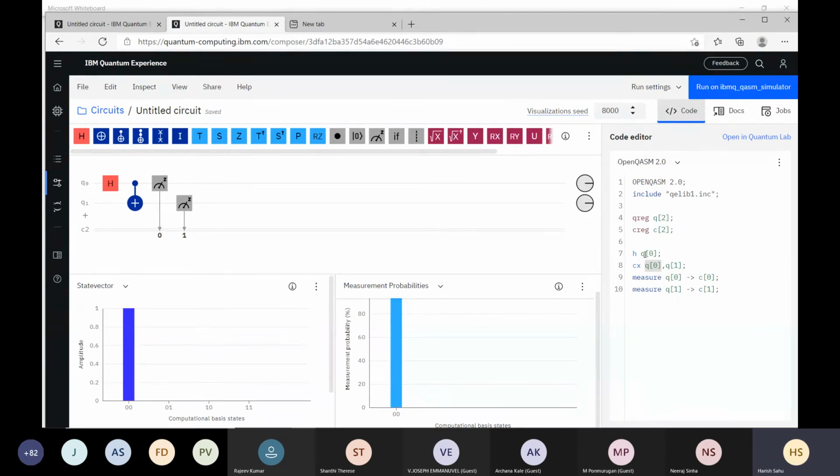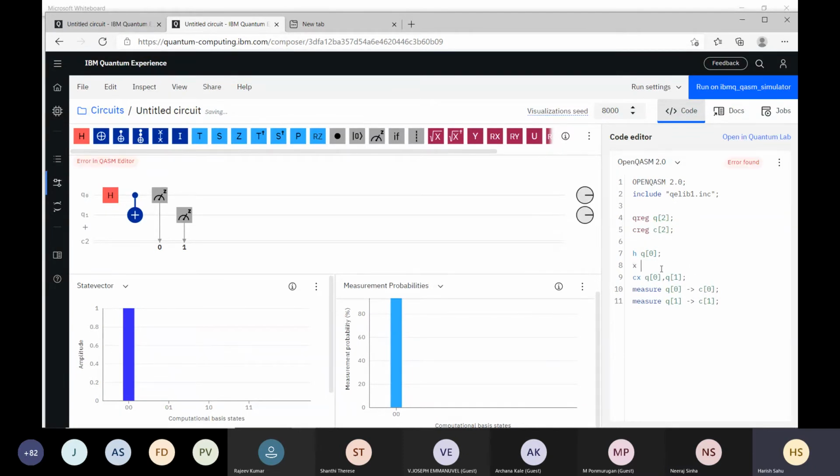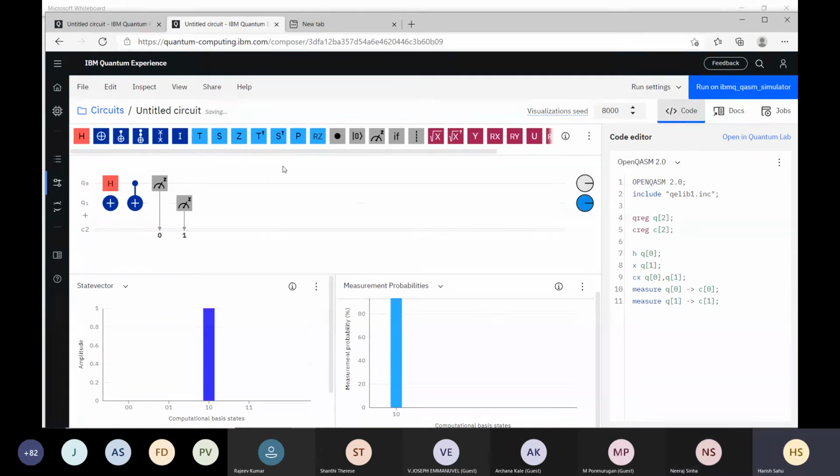If you change something here, let's suppose I add something like x of Q1, or apply Hadamard on the Q1 qubit, then if I insert this statement here, the gate will automatically be applied in the circuit.